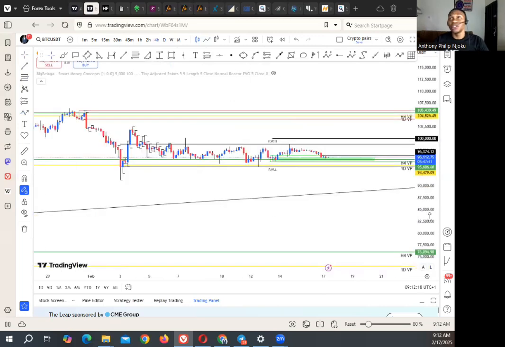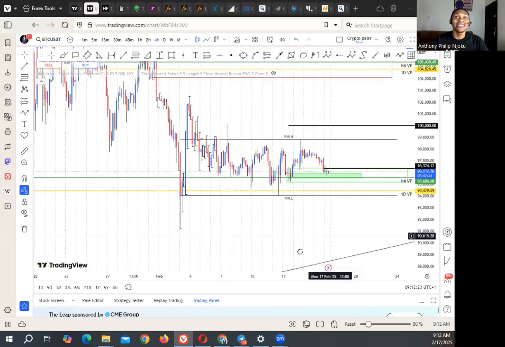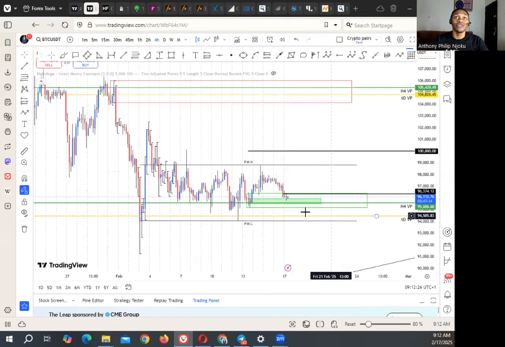Then for the 4 hours time frame, we spotted the 4 hours demand and supply zone. So the market is currently inside the 4 hours demand zone, building bullish momentum. Once the market pushes to the upside, you can see the market get to this level.